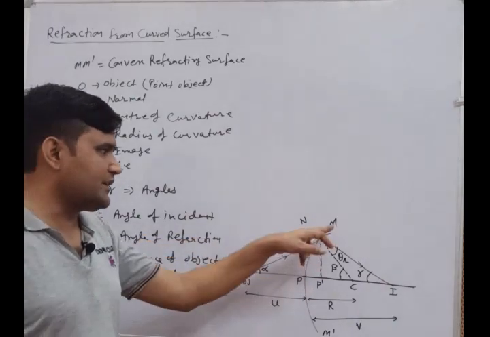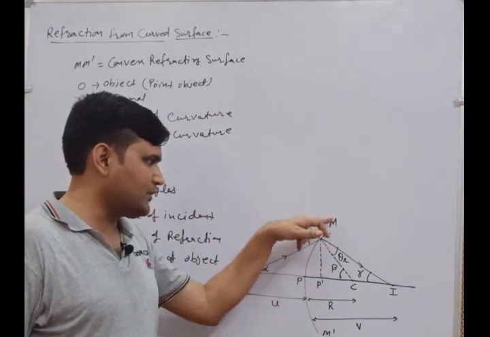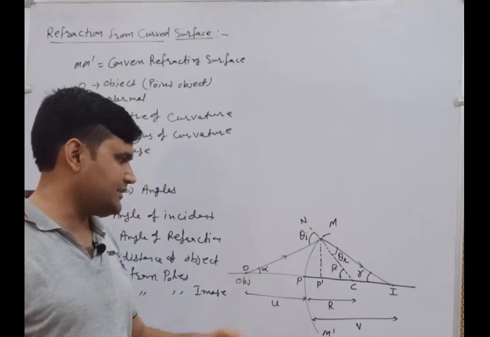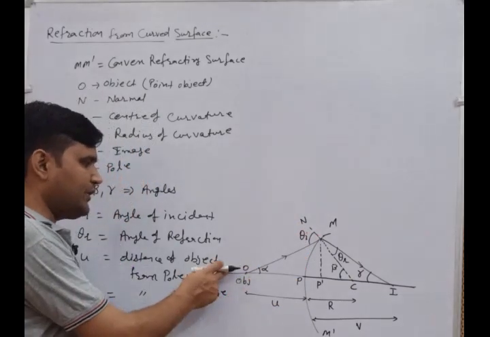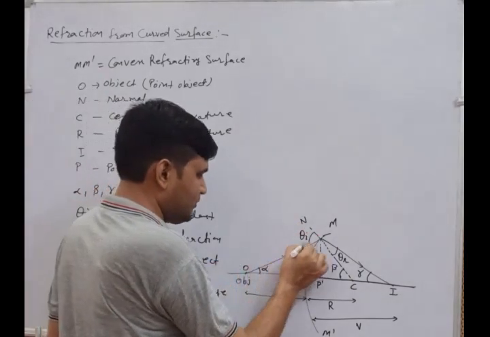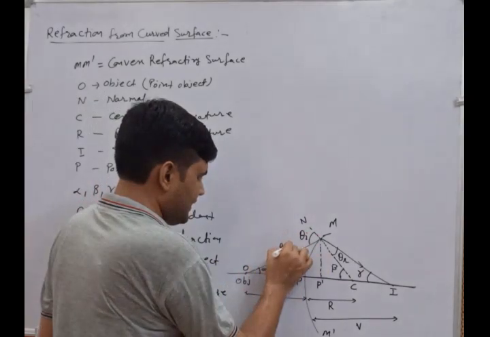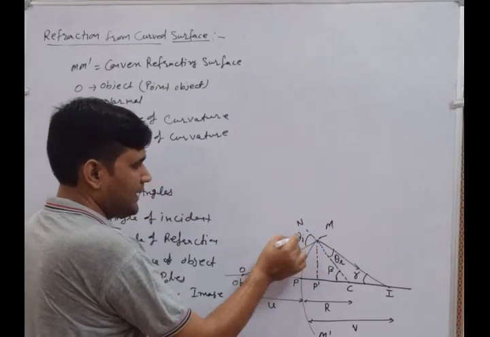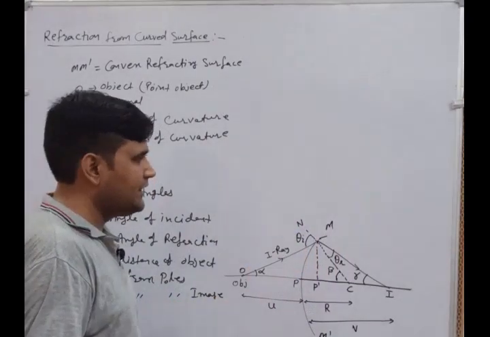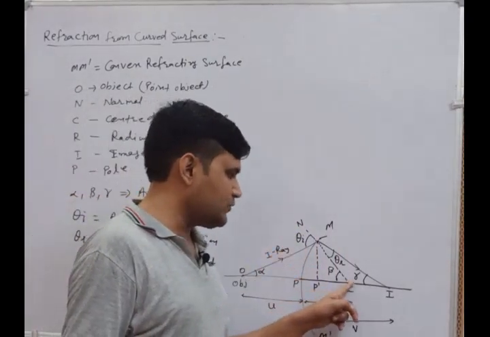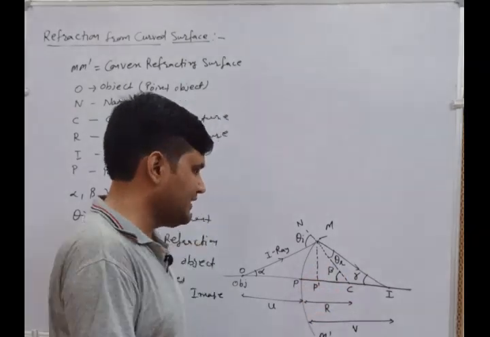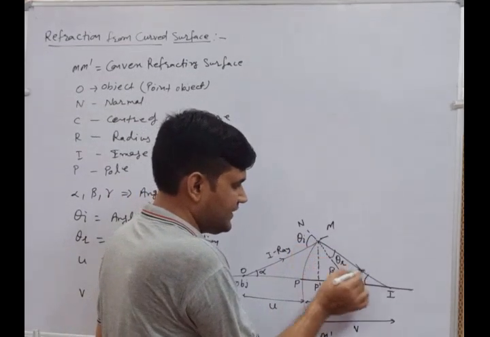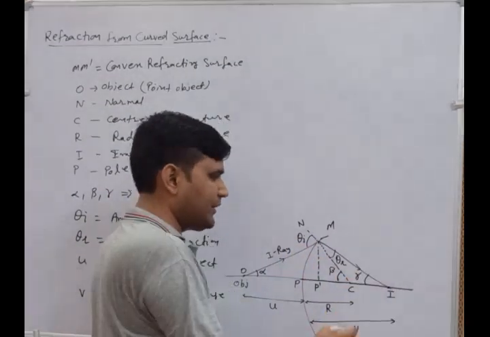Here we are considering a convex refracting surface. We are considering a point object, and this light ray is the incident ray. It is incident at a particular point. With respect to the normal, the angle of incidence is theta I. The normal passes through the center of curvature. After the refraction, an image is formed at the point I.